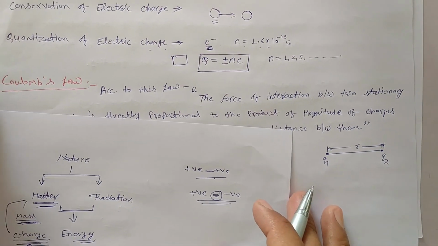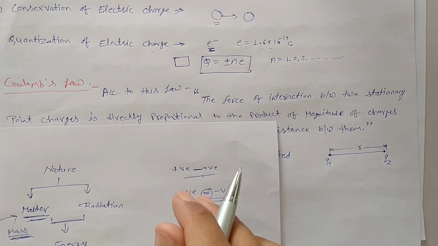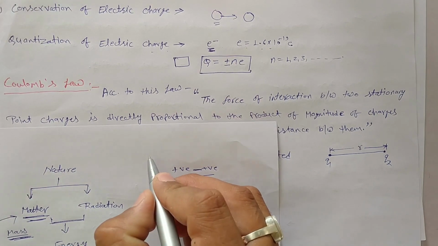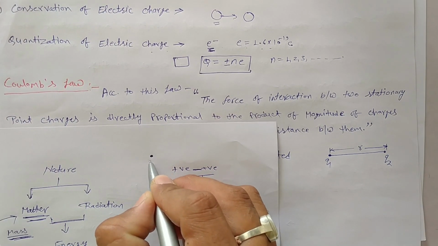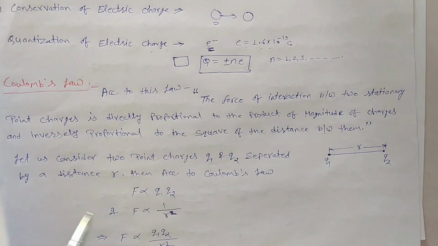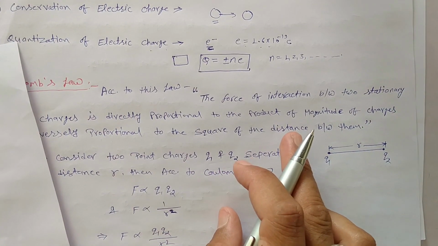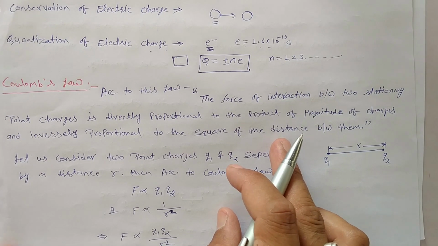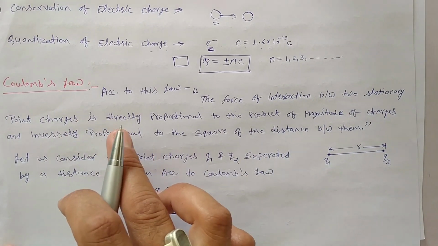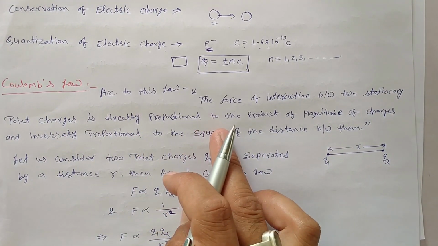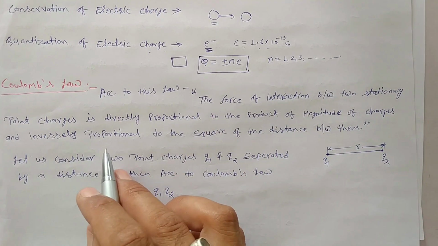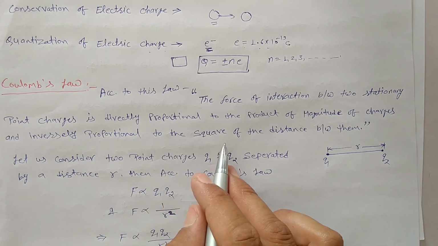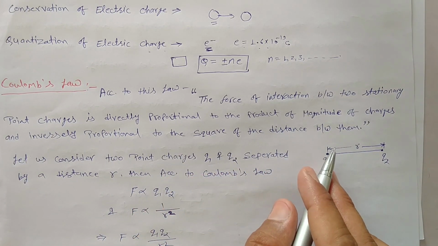Now we discuss Coulomb's law. Coulomb's law is valid for stationary point charges. According to this law, the force of interaction between two stationary point charges is directly proportional to the product of the magnitudes of the charges and inversely proportional to the square of the distance between them.